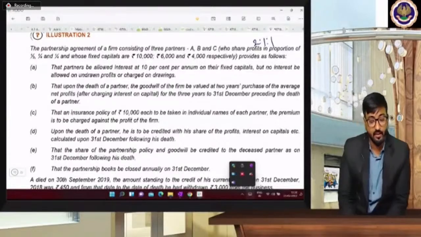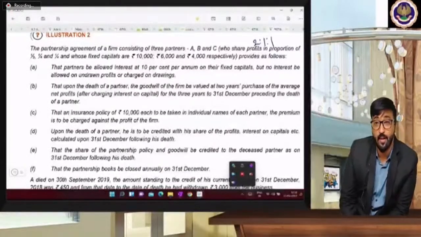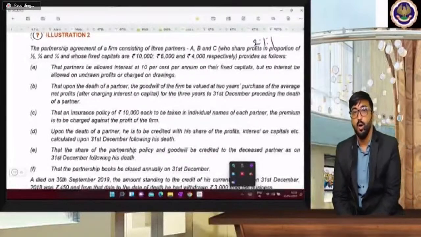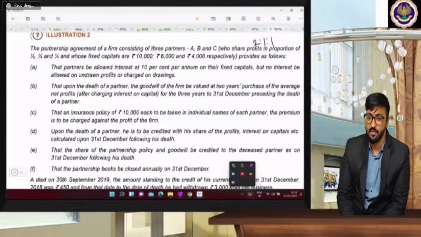So the partners are allowed at the rate of 10% per annum on their fixed capital, but no interest is to be allowed on undrawn profits or charge on drawings.